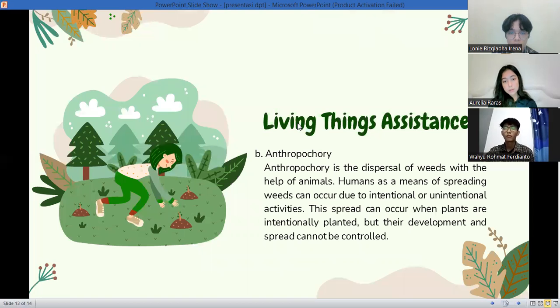Second is anthropochory. Anthropochory is the dispersal of weeds with the help of humans. Humans as a means of spreading weeds can act through intentional or unintentional activities. This spread can occur when plants are intentionally planted, but their development and spread cannot be controlled.